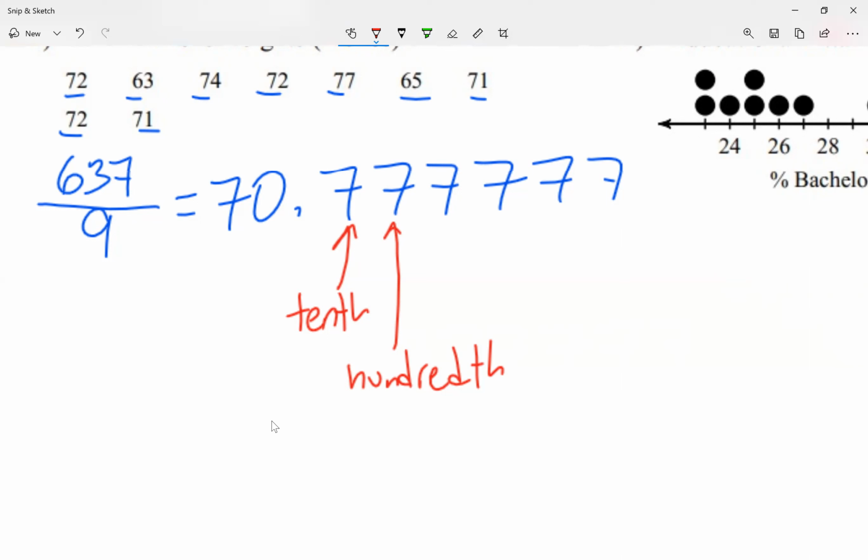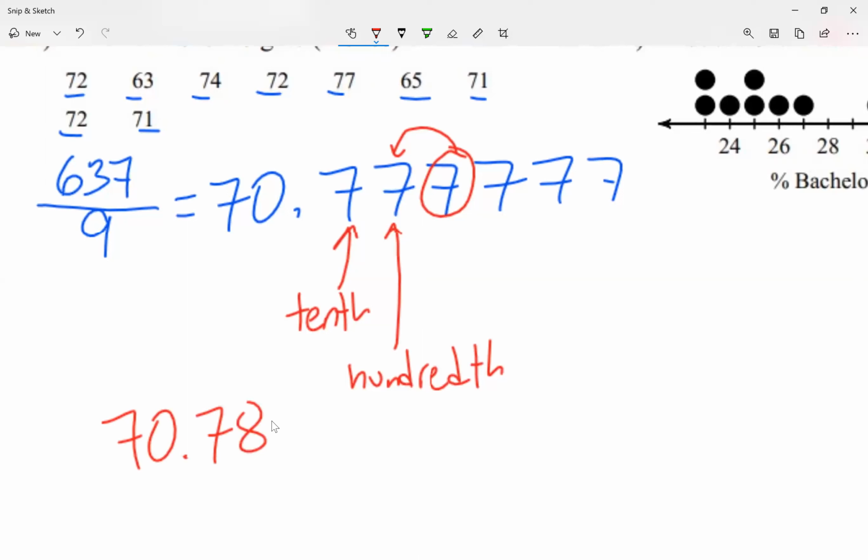So 2 decimal places. However, I do take a look at the next number, in this case a 7. I take a look at the third decimal number. If the third decimal number is 5 or more, in this case it is, this number will push this up 1 number. So instead of writing 70.77, my answer in this case will be 70.78.